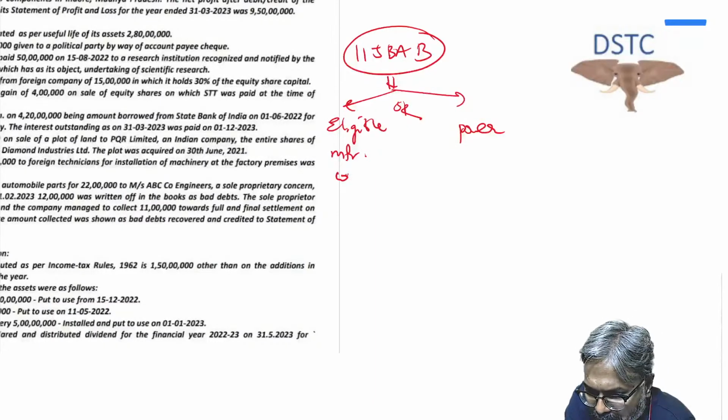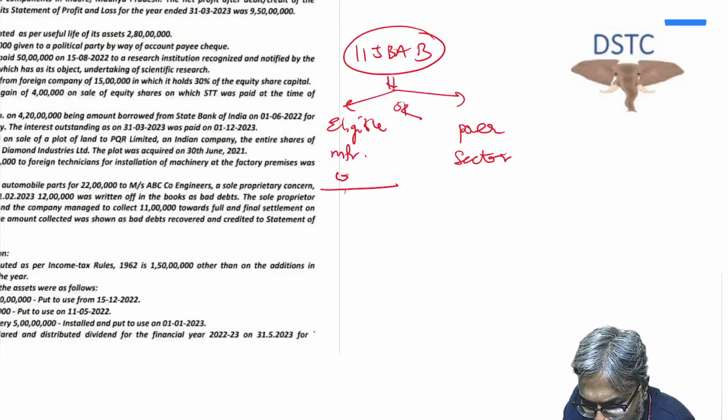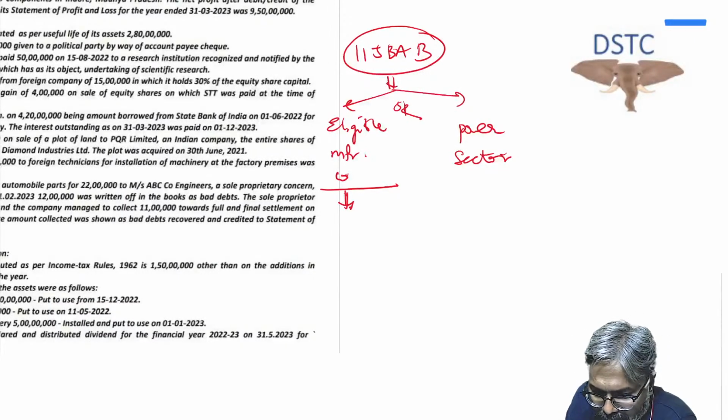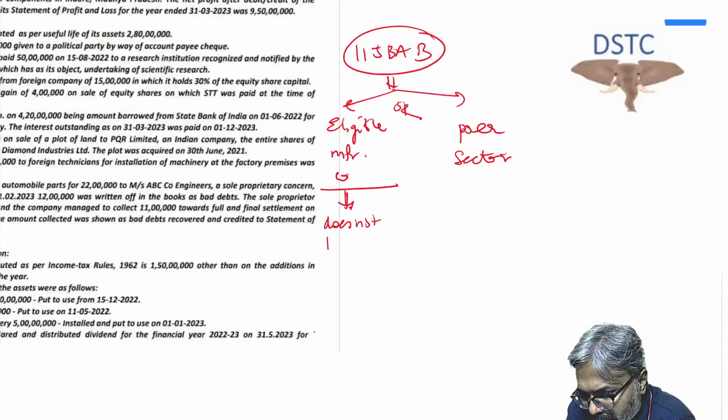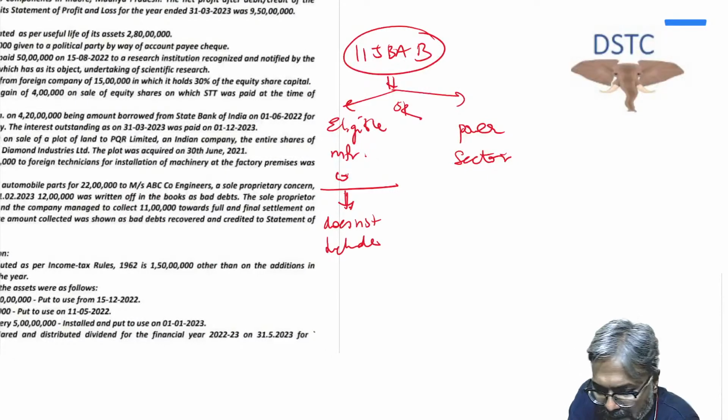Now this eligible manufacturing company, students, be careful. It does not include some cases. And what is that? In this case, the most important one, students, is the development of software.